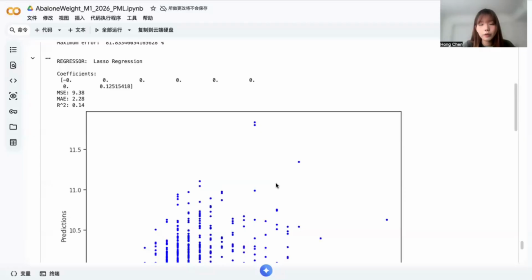However, lasso here performed much worse, with the R squared dropping significantly, which indicates that most predictors actually contain useful information. Aggressively shrinking coefficients removes the signal instead of noise. Most predictors actually contain useful information in this case.